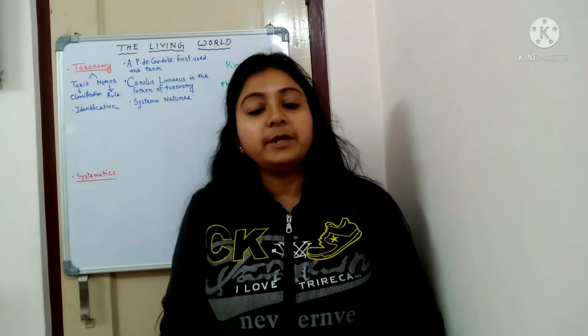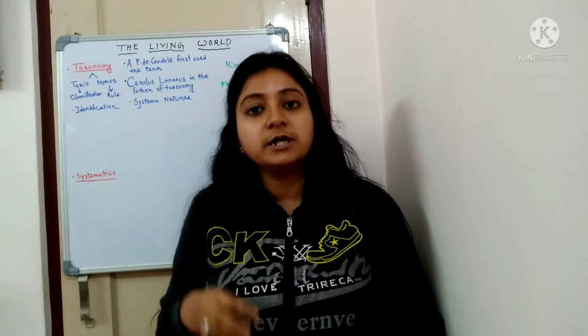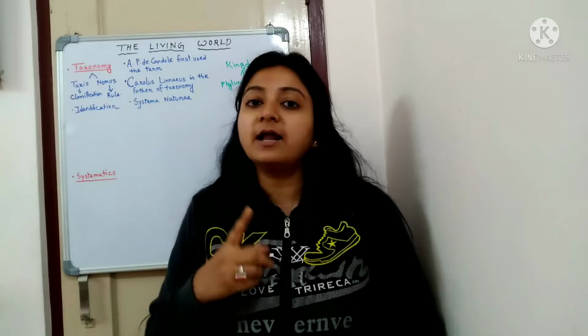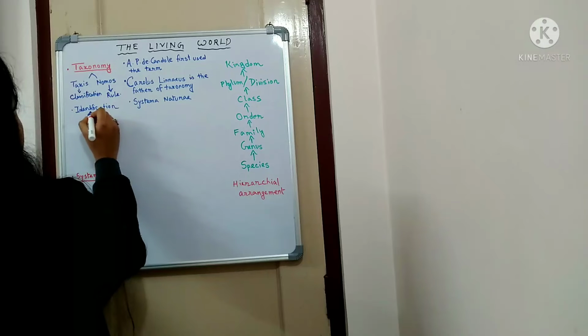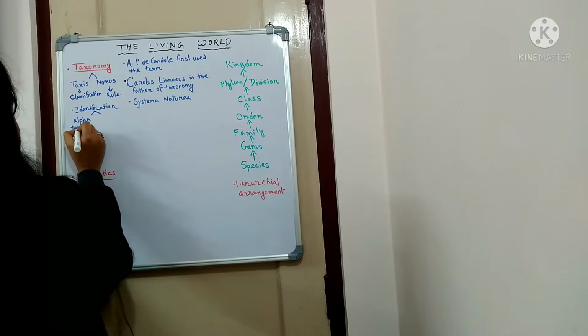Now when we classify the organisms depending only upon the morphological characters, that type of taxonomy is considered as alpha taxonomy. So depending upon identification, we can say there are two types of taxonomy: alpha taxonomy